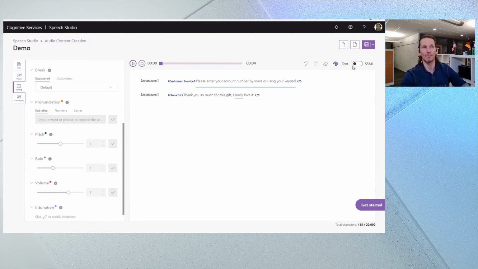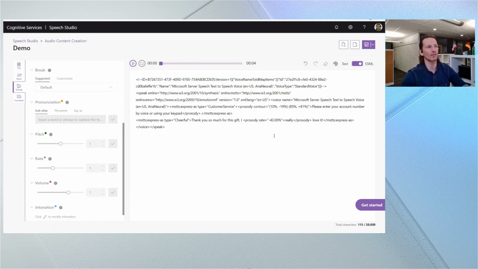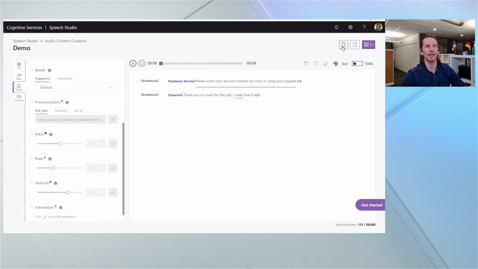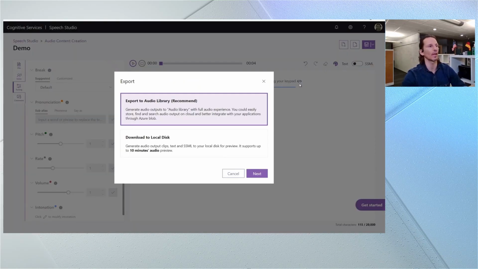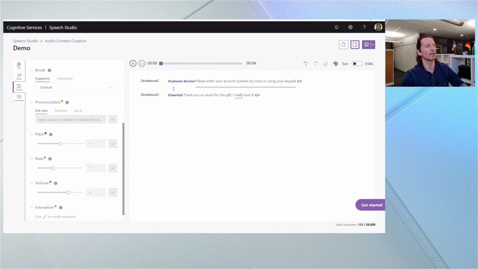If I want to go deep into the technical details, I can look at the SSML here and see how that was created. And I can even integrate that directly into my program. Another thing I can do from here is export this data either to my local disk so that I have the audio files to share with others or incorporate into programs or whatever, or I can put it to my Azure Blob storage where I can programmatically use it. I'm not going to do that here now, though.